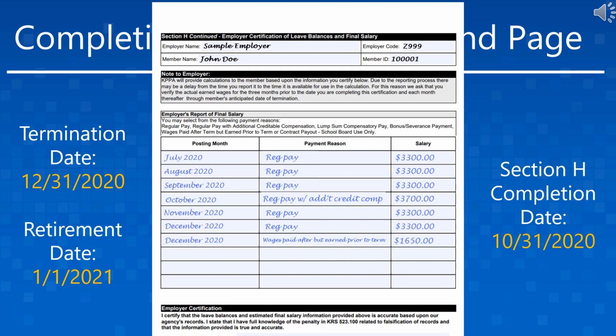Lastly, if the member receives any additional payment like a bonus, severance, or compensatory payout, you should list this separately from the regular wages and identify it properly, making sure your posting month is not after the member's termination date for this payment either. One thing to be aware of are the payments that do not get reported to KPPA.